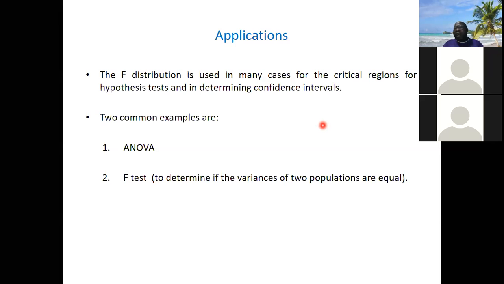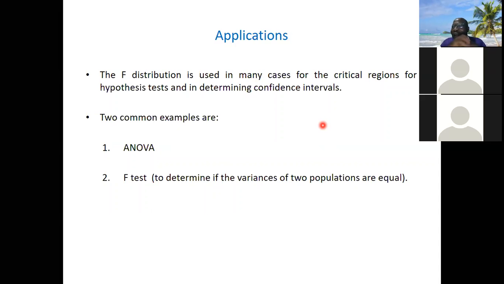So what ANOVA does, rather than comparing the means, is compare the variances. It's just a unique statistical method, and the statistic we use there is the F statistic. It follows the F distribution in the sense that it's the analysis of variance. So the F statistic is the division of 2 variances.